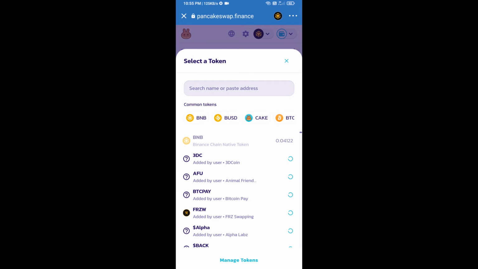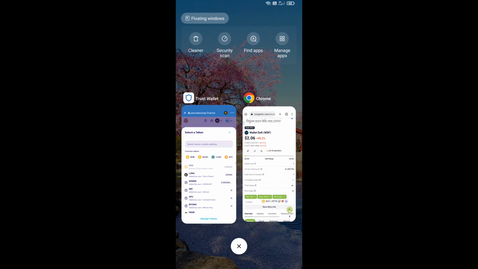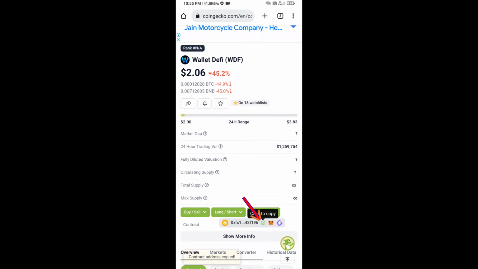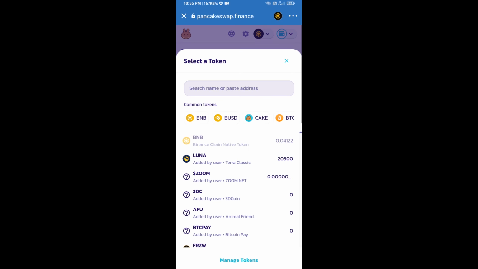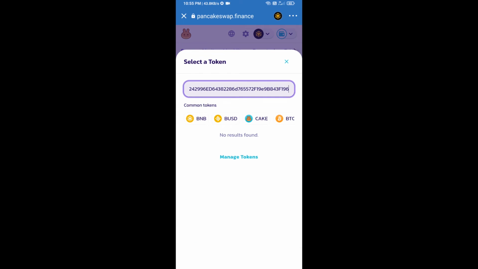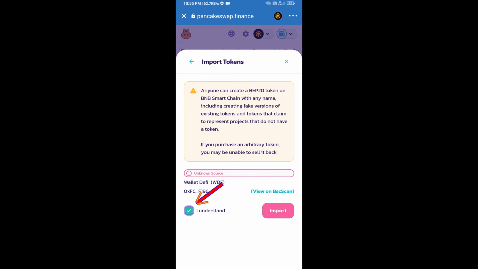After that, you will open the Wallet DeFi Token smart contract address, and you will open Wallet DeFi Token on CoinGecko. Now here you will copy this address and paste it here. Click on import. Click on I understand and click on import again.